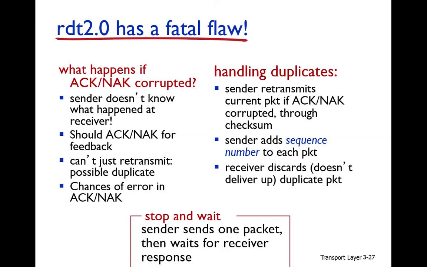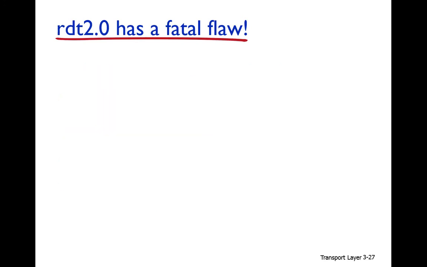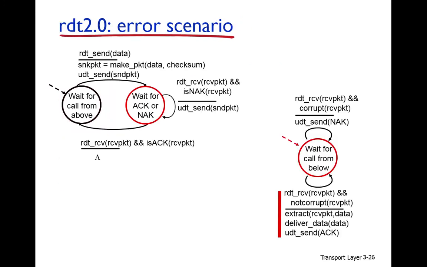Okay, so we are using the stop and wait protocol. Stop and wait means that one packet is transmitted at a time, and until the first packet is received, the second packet will not be transmitted. Again, I can explain it through an example. Here you can see that when one packet is transmitted, it waits for acknowledgement or negative acknowledgement. If a negative acknowledgement is received, that packet will be retransmitted.